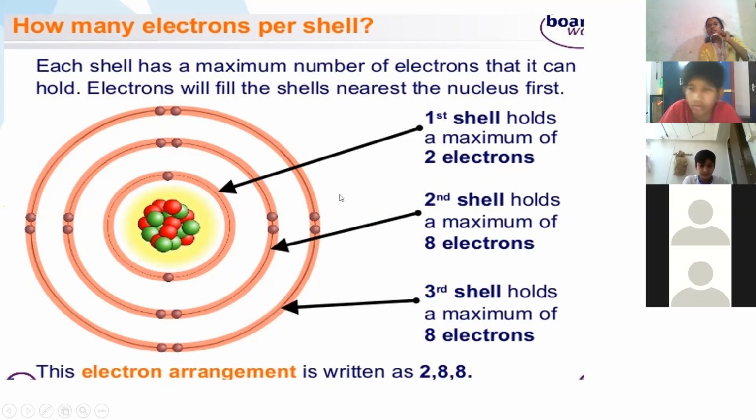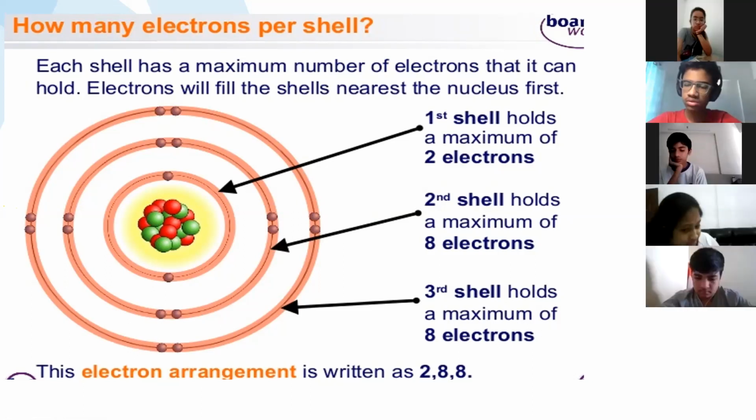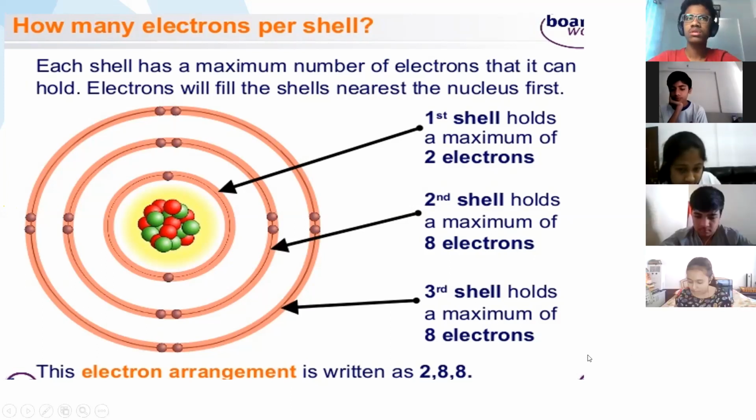Now, draw the electron dot structure of sodium. Atomic number of sodium is 11.